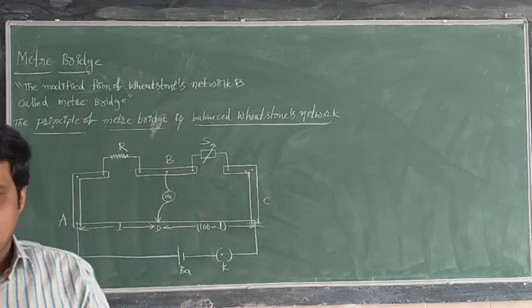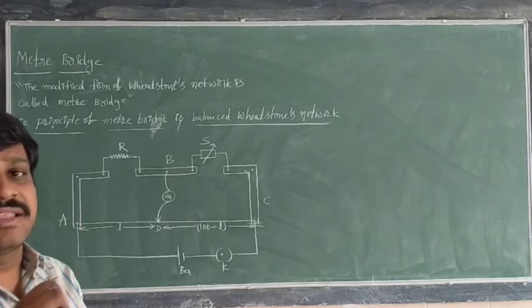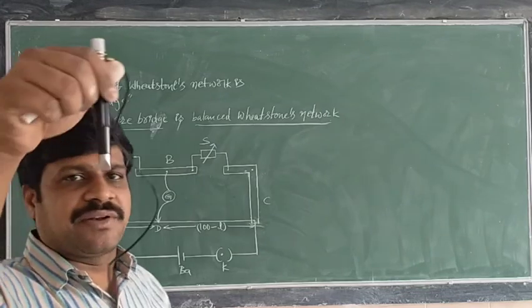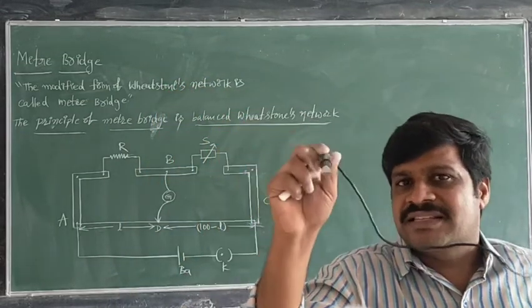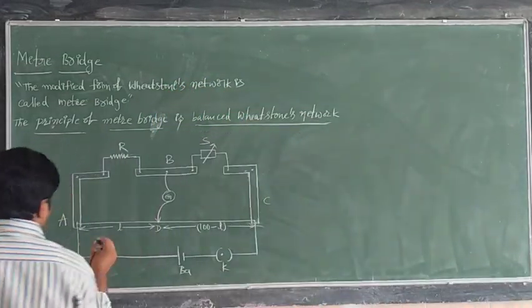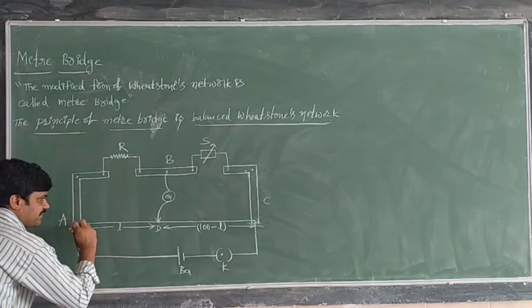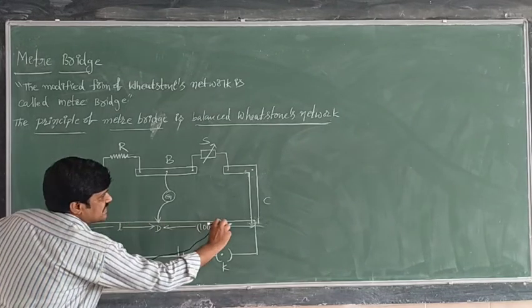Sir, what do we have to move after making all the circuit connections? You are observing this is the jockey, the slider contact. This slider contact we have to move on the wire of the meter bridge from A to C like this.